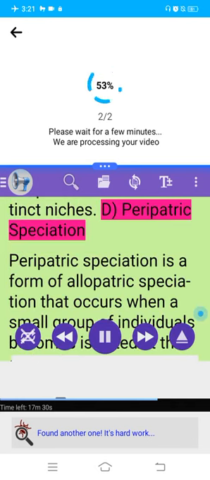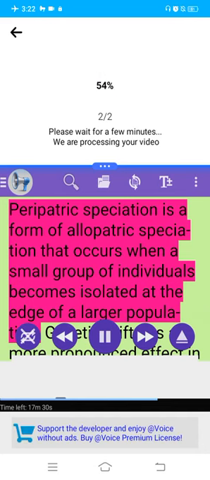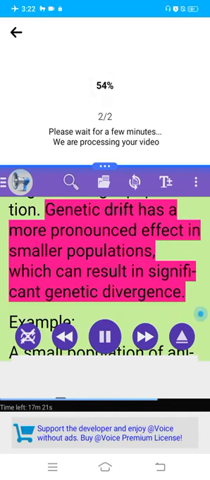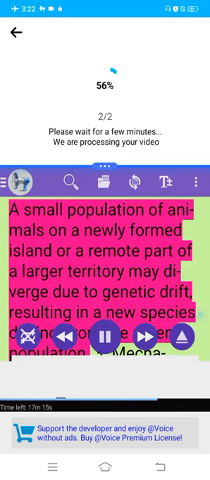D. Parapatric speciation. Parapatric speciation is a form of allopatric speciation that occurs when a small group of individuals becomes isolated at the edge of a larger population. Genetic drift has a more pronounced effect in smaller populations, which can result in significant genetic divergence. Example. A small population of animals on a newly formed island or a remote part of a larger territory may diverge due to genetic drift, resulting in a new species distinct from the parent population.